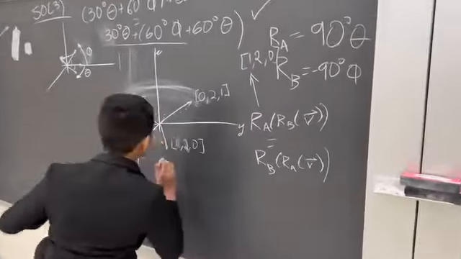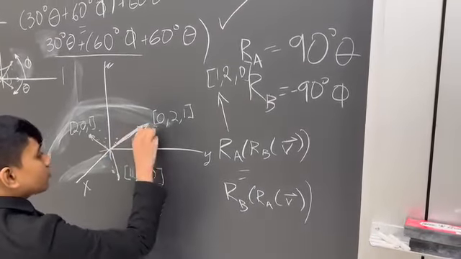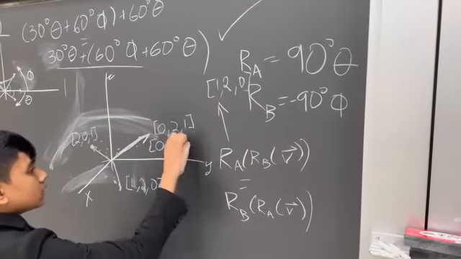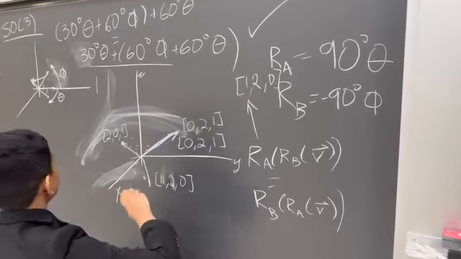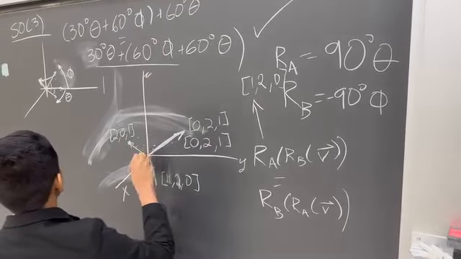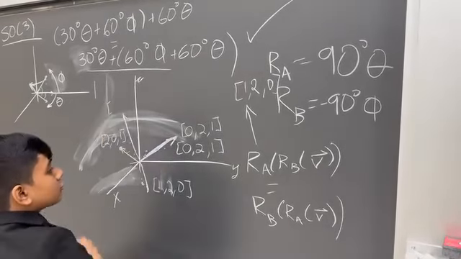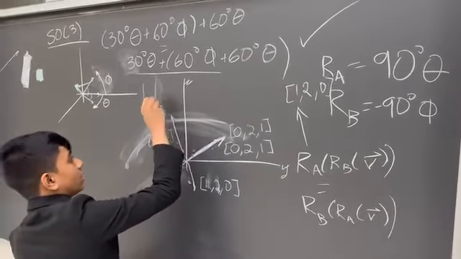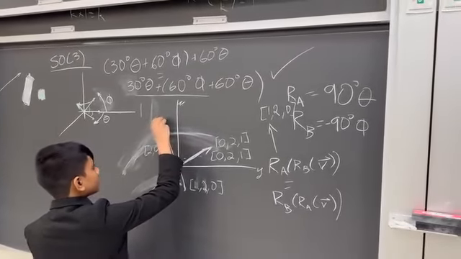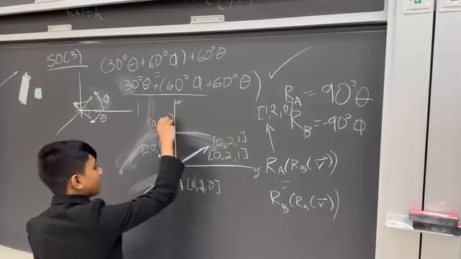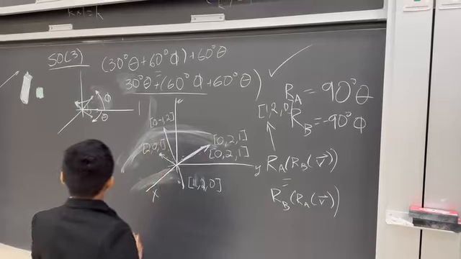So now we also have 0, 2, 1. Now we rotate that minus 90 degrees phi, so that's going to be right over here. That's now going to be 0, minus 1, 2. And now we have to rotate this 90 degrees over theta.